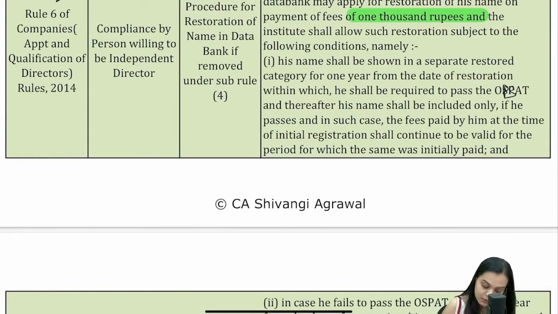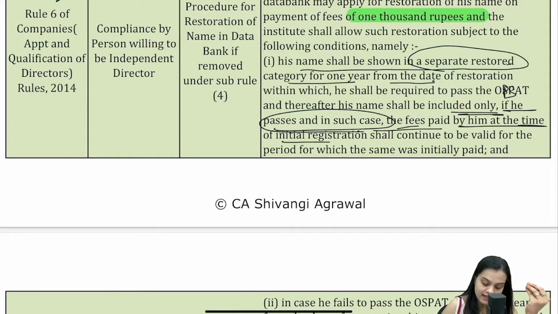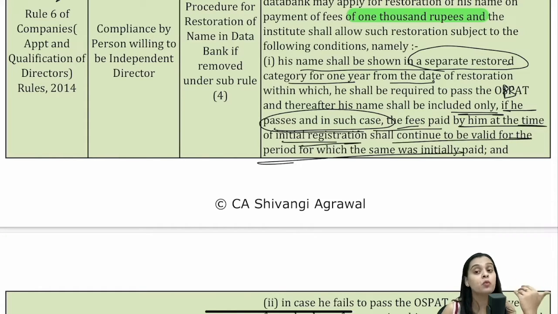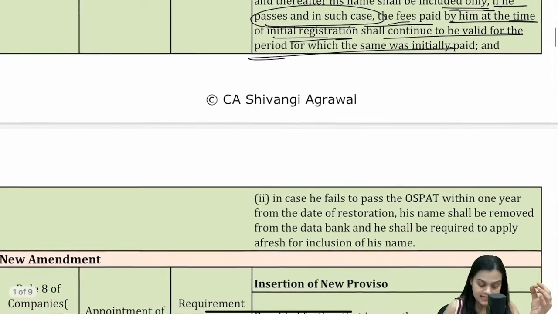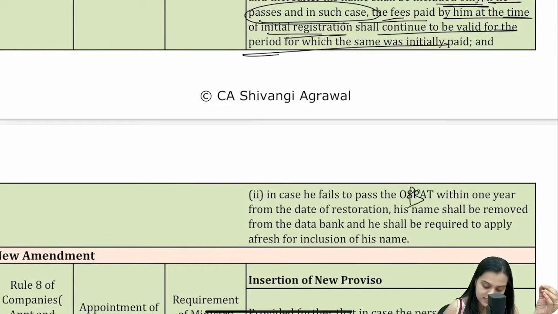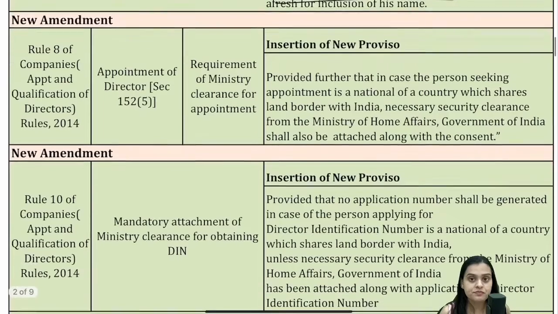Condition number 1, the name shall be shown in a separate restored category for 1 year from the date of restoration, and thereafter the name will be included only if he passes, and in such case the fee at the time of initial registration shall continue to be valid. If you had paid the fee for 1 year, it will be valid for 1 year, right? And in case you fail to pass the OPSAT examination within 1 year from the date of restoration, your name shall be removed from the data bank, and you have to apply fresh for inclusion of your name, just like it used to happen before this particular amendment. Clear? Okay. Next.